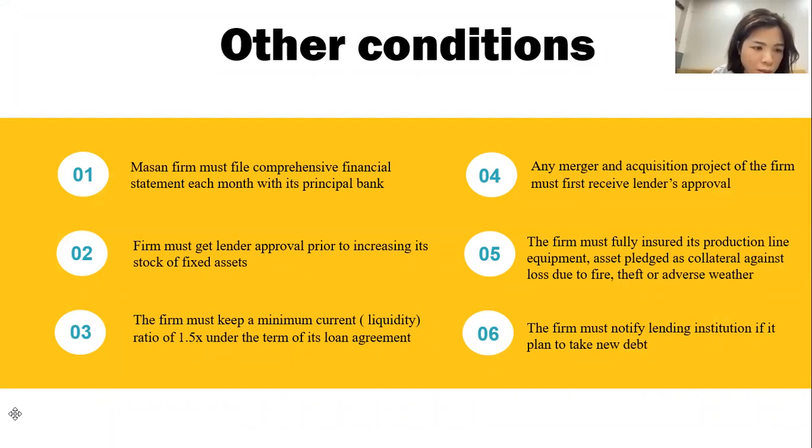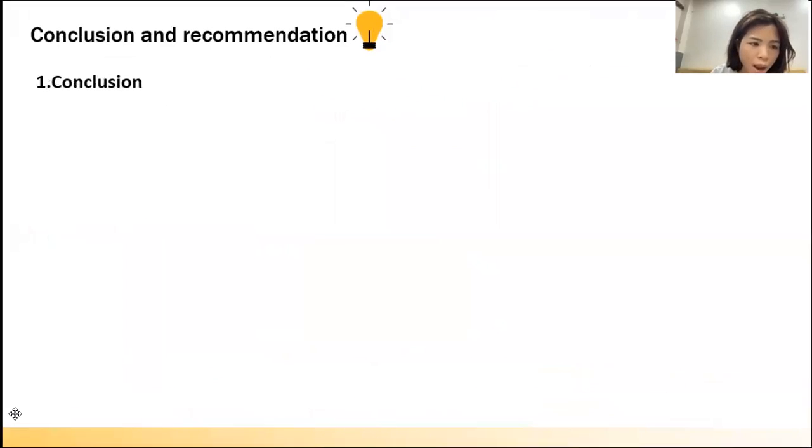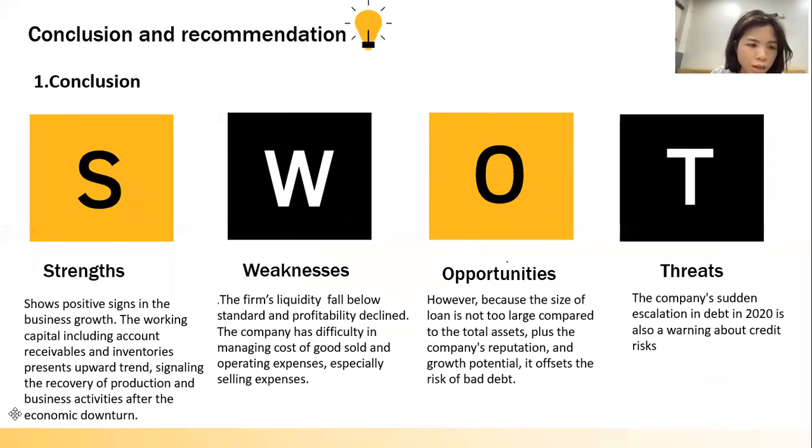And the next term is that the firm must fully insure its production assets, like equipment and assets pledged as collateral, against loss due to fire, theft, or adverse weather. And the last is the firm must notify the lending institution if it plans to take on new debt. And now I go to the conclusion about strengths.